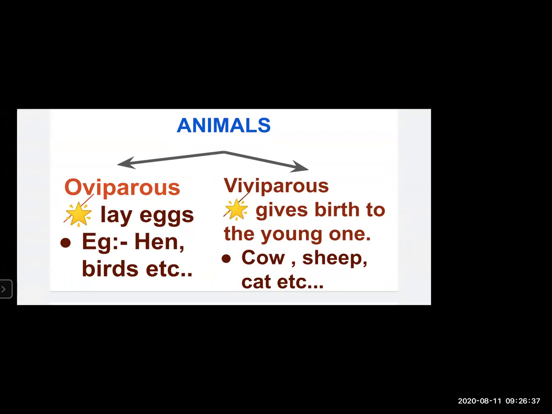Yes, this is what we have learned in point number 3. Animals are classified as oviparous animals and viviparous animals. Oviparous animals are animals which lay eggs, and later on when they are hatched, their young one comes out of it. For example, a hen, birds, etc. Secondly, viviparous animals are those animals which give birth to their young ones, means they directly give birth to their young ones. They don't lay eggs. For example, cow, sheep, cat, goat, and many more.